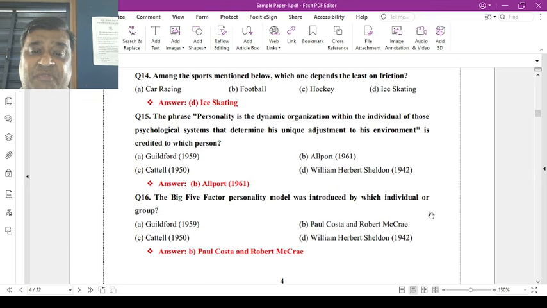Now question number 15. The phrase is a definition. The definitions are from the specified reference, which I've taken from CBSE handbooks. Personality is the dynamic organization within the individual of those psychophysical systems that determines his unique adjustment to his environment. This is given by which person? Guilford 1959, Allport 1961, Cattell 1950, William Herbert Sheldon 1942. Now the definition is by Allport, 1961.